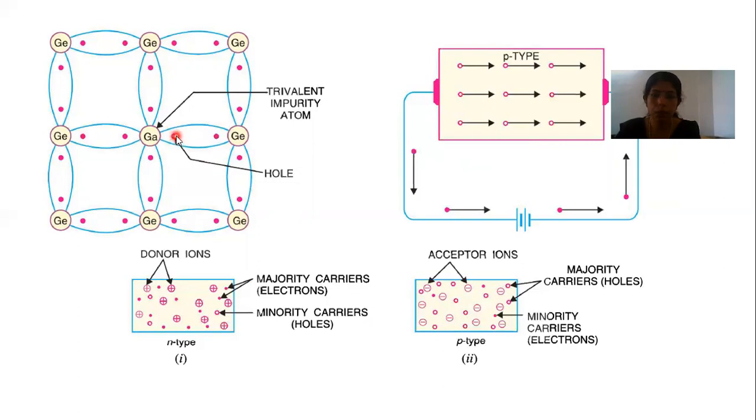This deficiency creates a hole, which means there is a missing electron. Then an electron from an adjacent covalent bond jumps to fill the vacancy. Because the hole has a positive charge, the neighboring electron jumps to this positively charged hole, and it creates a hole at its old position, so the hole moves from here to there.